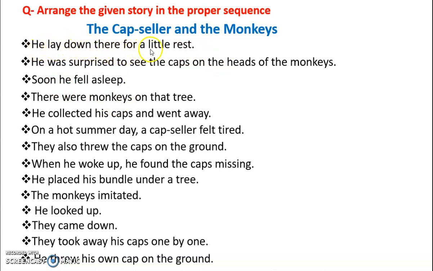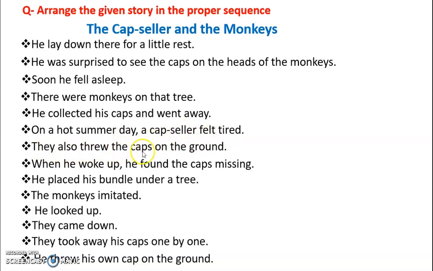He lay down there for a little rest. He was surprised to see the caps on the heads of the monkeys. Soon he fell asleep. There were monkeys on that tree. He collected his caps and went away. On a hot summer day, a cap seller felt tired.